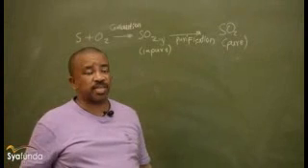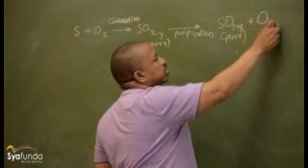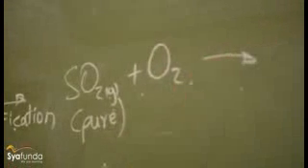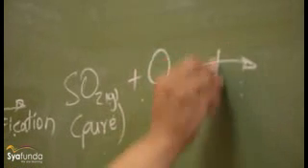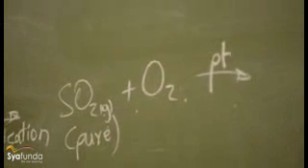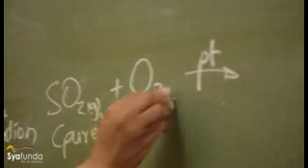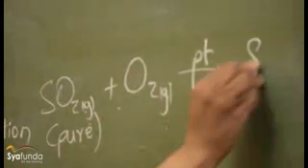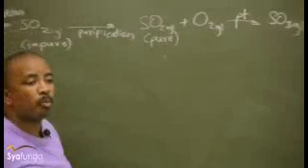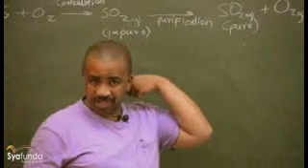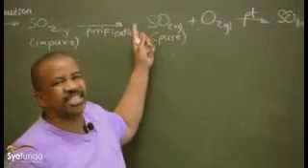Now, SO2 being a gas further reacts with oxygen in the presence of a catalyst known as platinum catalyst. Here we have a gas reacting with another gas to give us another gas. This is known as a homogeneous reaction, because all of these are in the same phase.